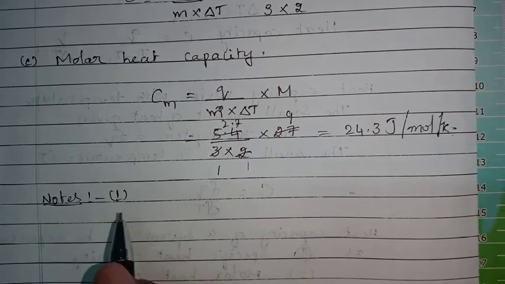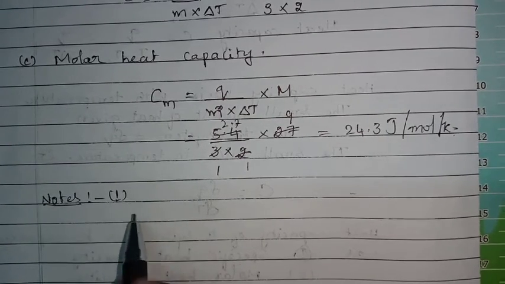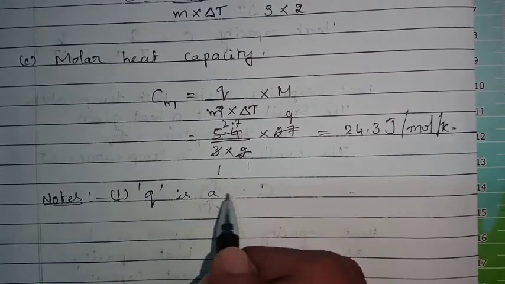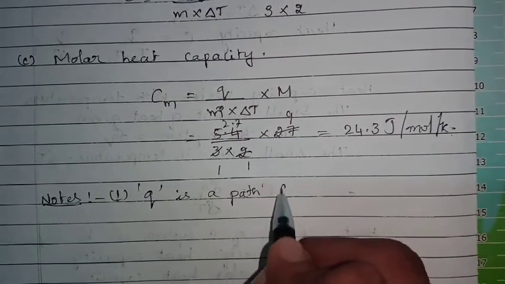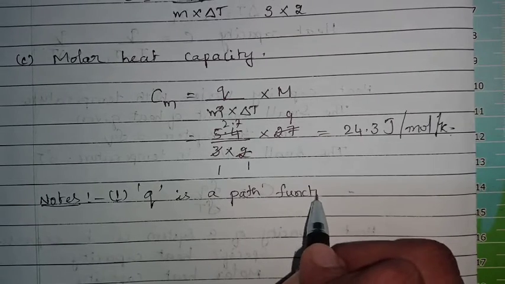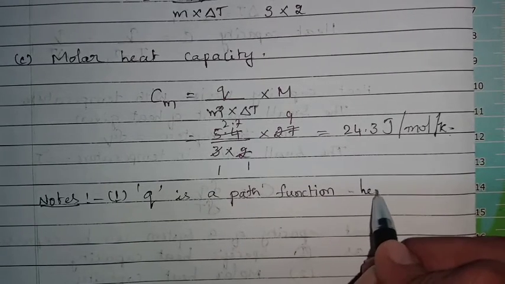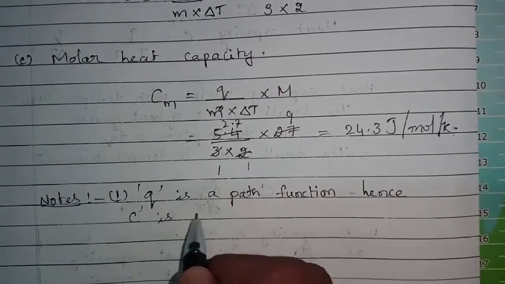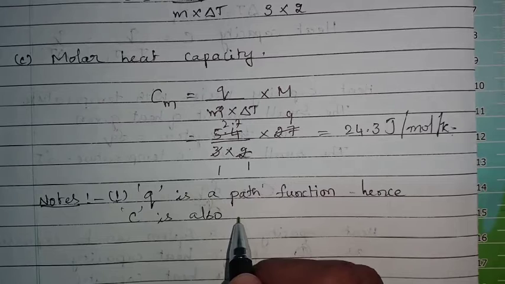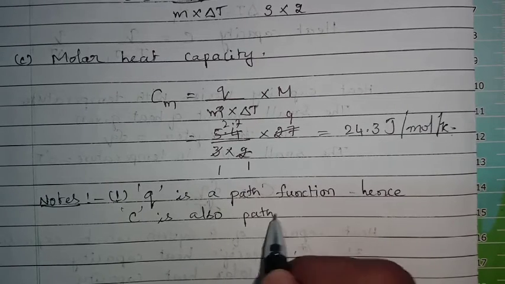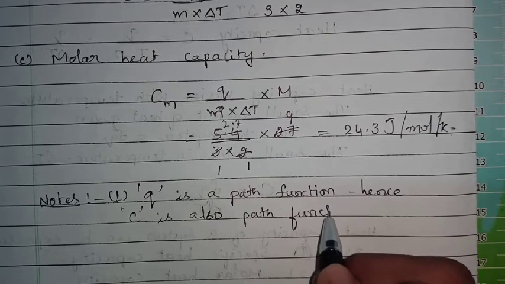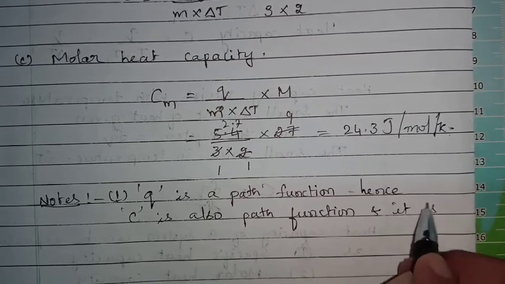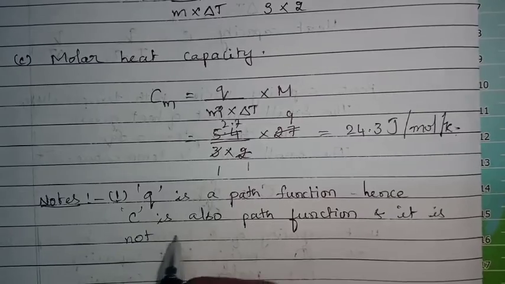Let us know some important points. First point: Q is a path function, hence C is also a path function, and it is not a state function.